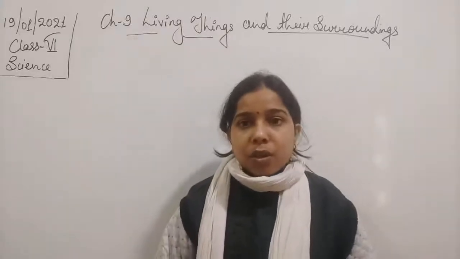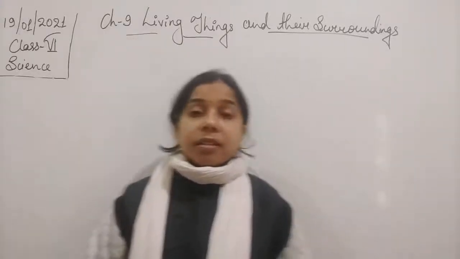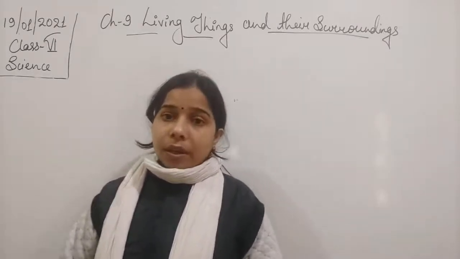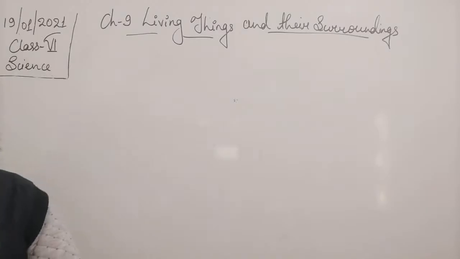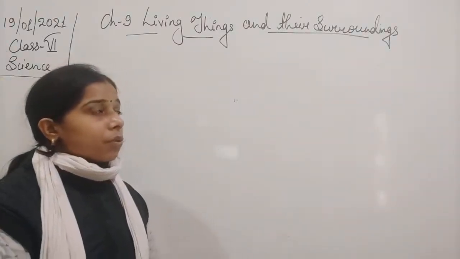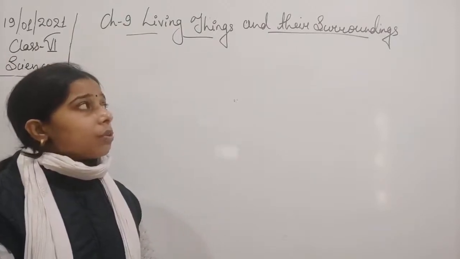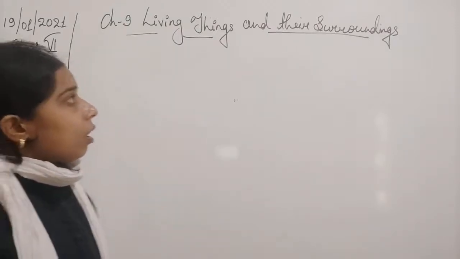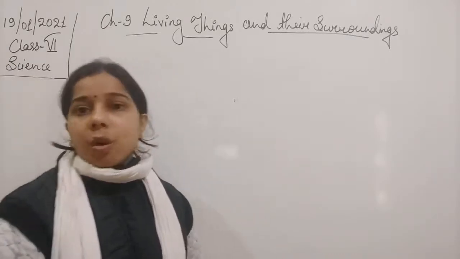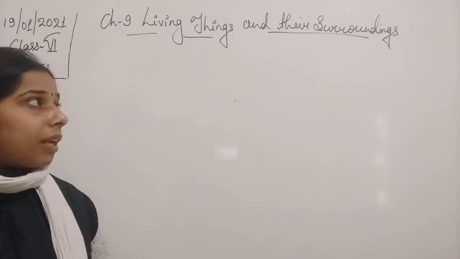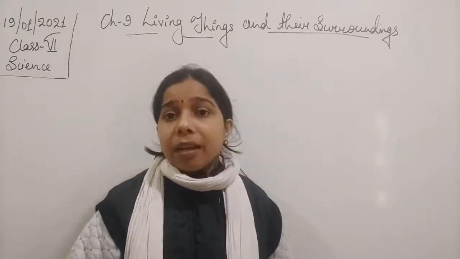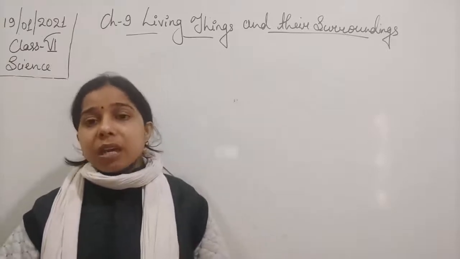Hello students. In the previous class in this chapter, living things and their surroundings, we were talking about living things and the habitat or the adaptation shown by them. In this chapter we have seen that the terrestrial habitat is classified into three, and we have already discussed the desert habitat.